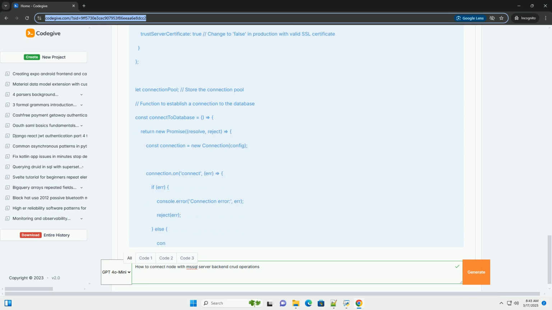3. Azure Data Studio or SQL Server Management Studio, SSMS. These tools are helpful for managing your SQL Server instance, creating databases, and running queries.